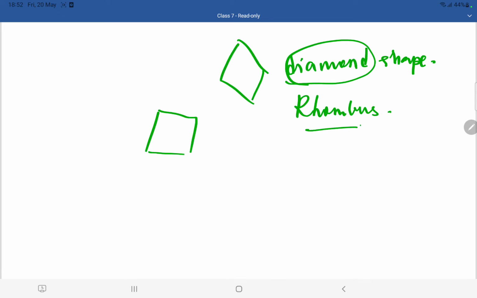So this particular shape is a tilted square. So you have a square like this. Square means all the four sides are equal. This is a square. If you tilt the square slightly, you are going to get a rhombus. Till now you used to call it diamond shape, but from now on, because you are coming to your secondary level, you should call it a rhombus. It is a rhombus shape.